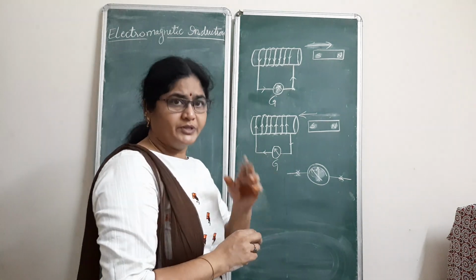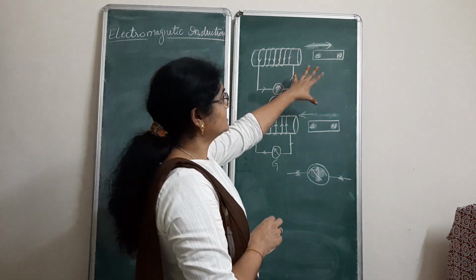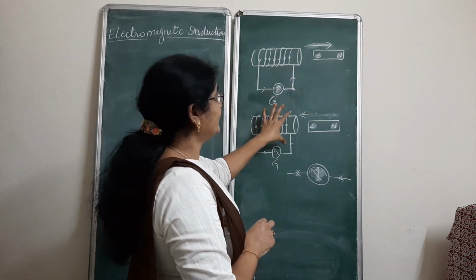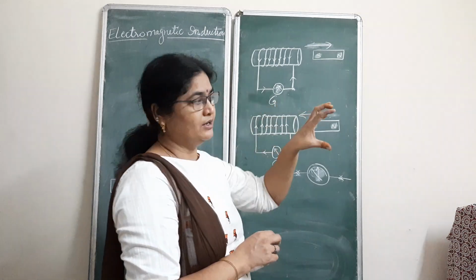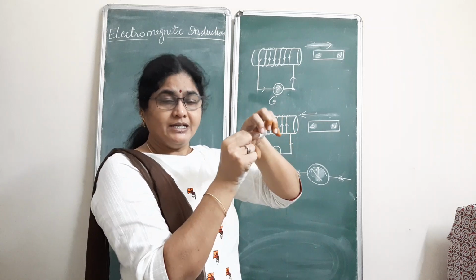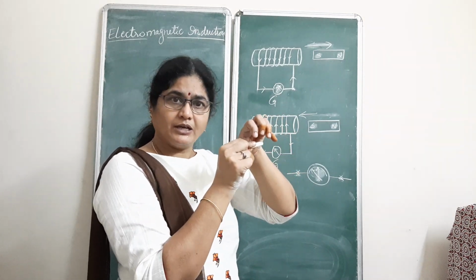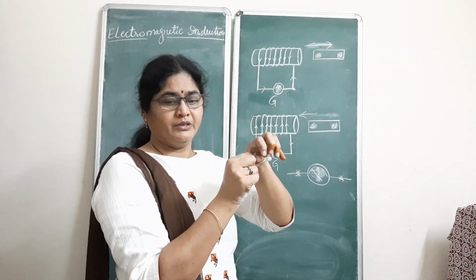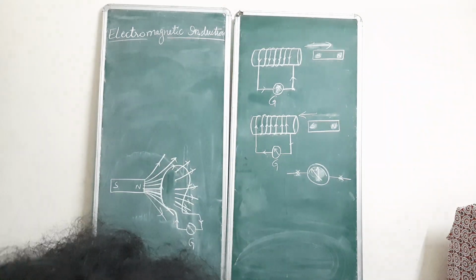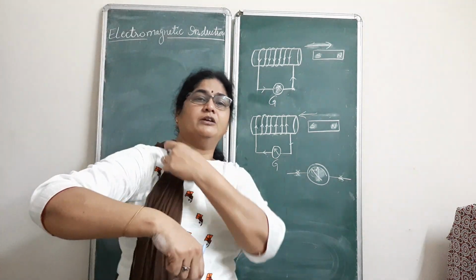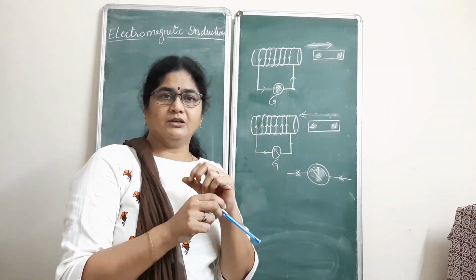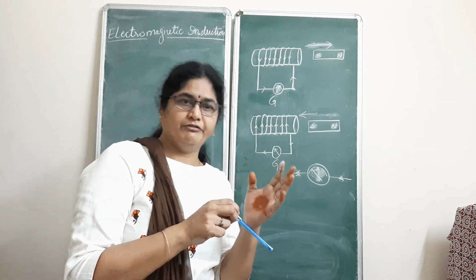And also he observed that when the magnet is placed constant, either close to the coil or inside the coil, if you put the magnet inside the coil and keep it constant, then there is no change in the position of the needle in the galvanometer, indicating there is no deflection.